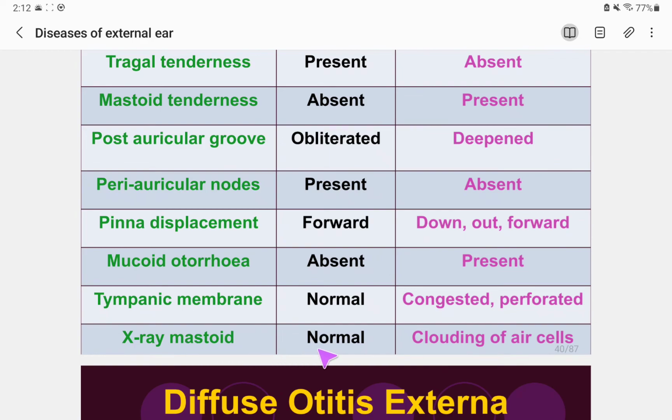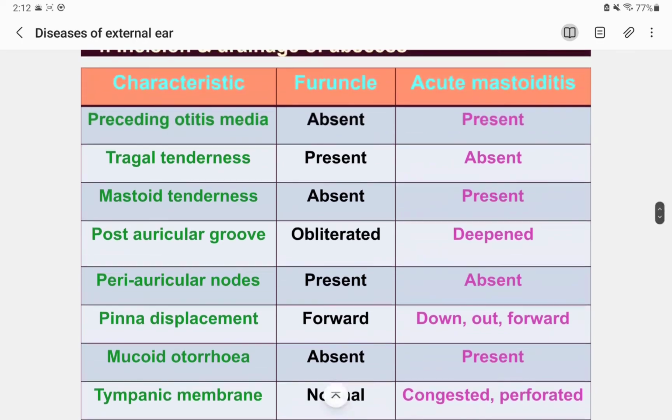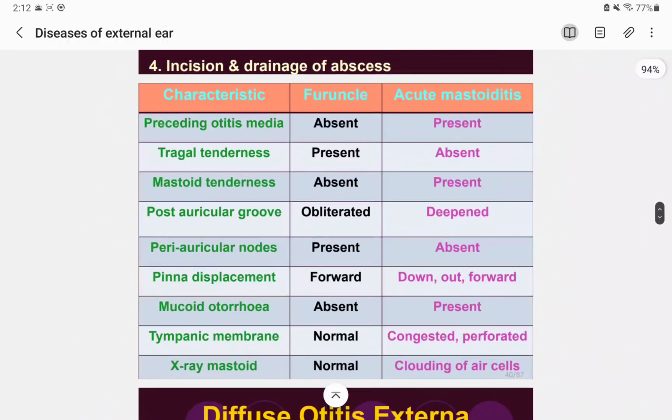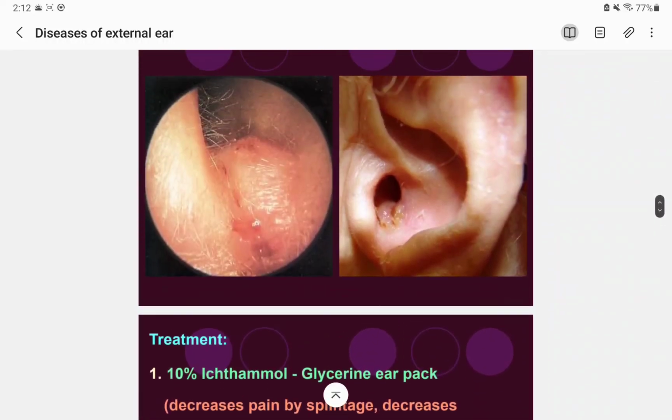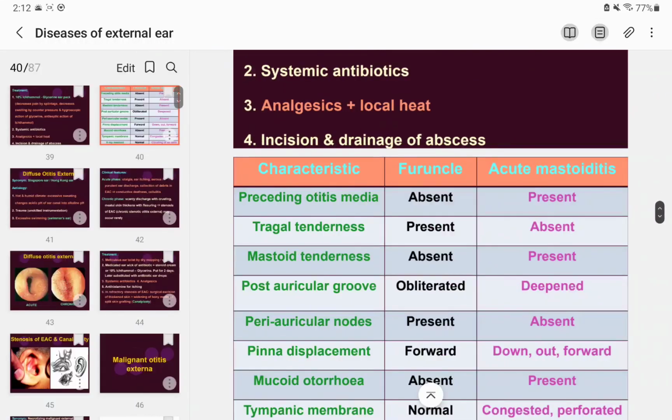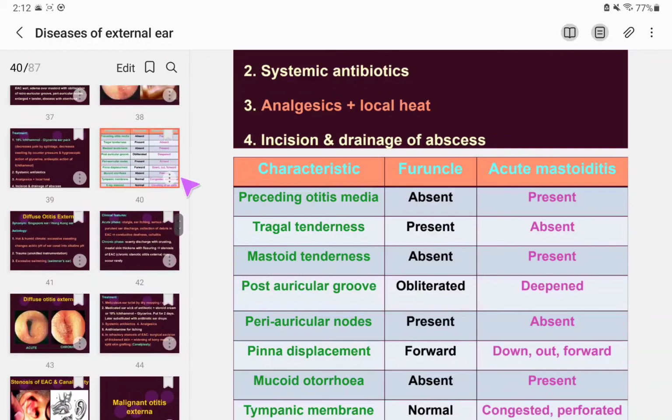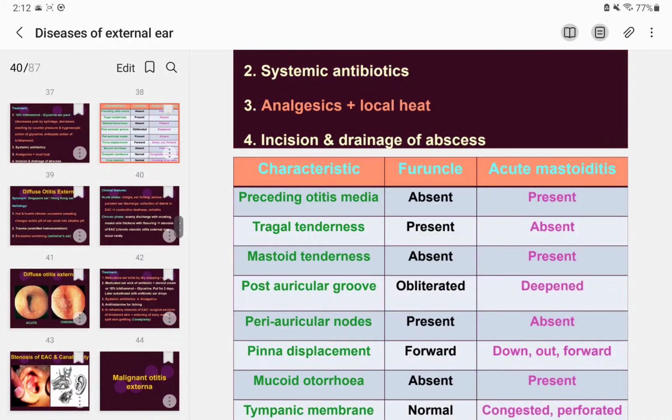And in the x-ray of the mastoid, in furunculosis, it is normal. It is just externally located, but acute mastoiditis is a serious problem. You can see clouding of air cells, obliteration, and all, which we will discuss in acute mastoiditis. So yeah, we have discussed up to furunculosis of the external ear, and that makes about half, 40 of the slides, that we have studied.